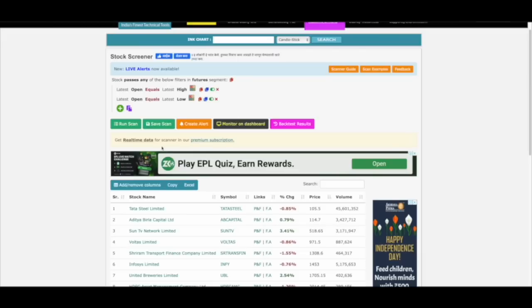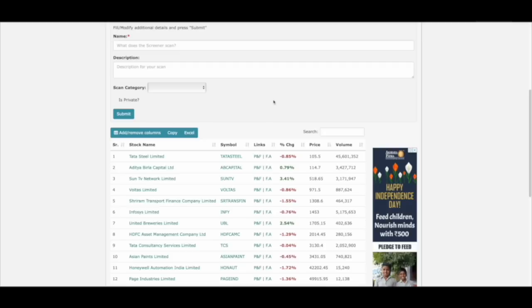Now, some of you who are beginners might find it difficult to apply this filter. So what I will do is I will save the scan and I will share the link of the scan in the description box below. You can check it out.